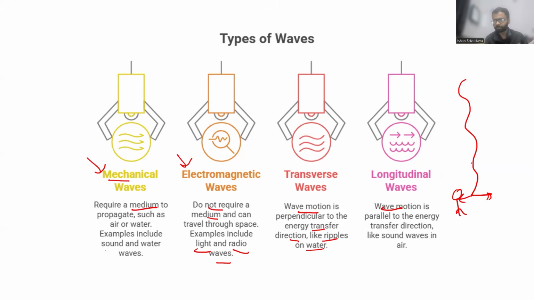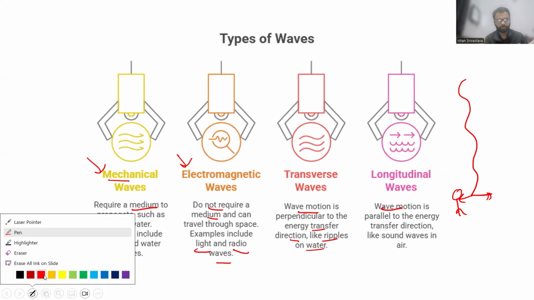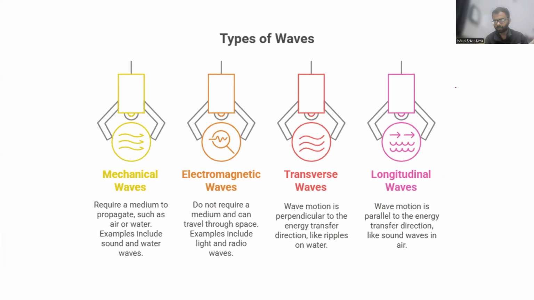What will happen is the string, let me redraw this. This is the string, right? And you are sitting here and you are just moving the string in this to and fro direction. What will happen is the wave is going to move in this direction. So you were moving your string in this direction and the wave is moving in this direction. This is what is called a transverse wave, right? Ripples on water also work like this.